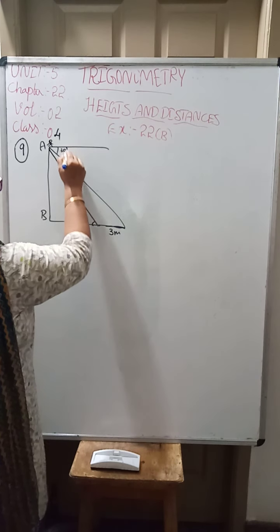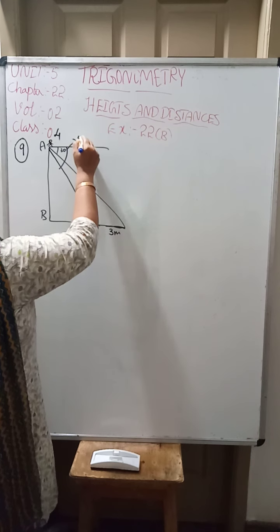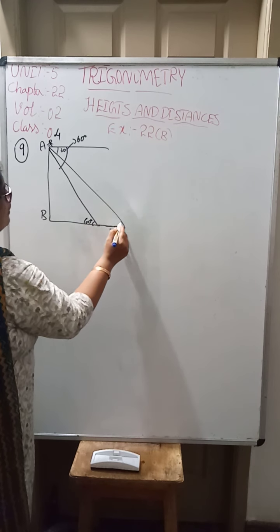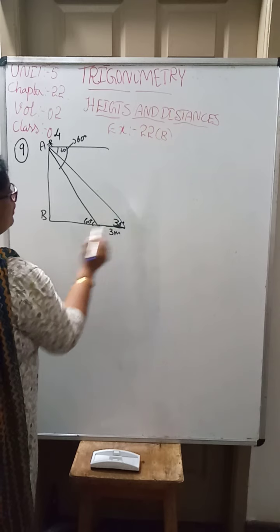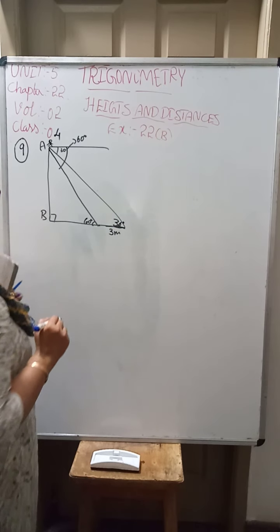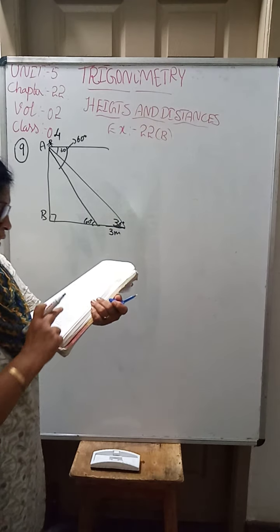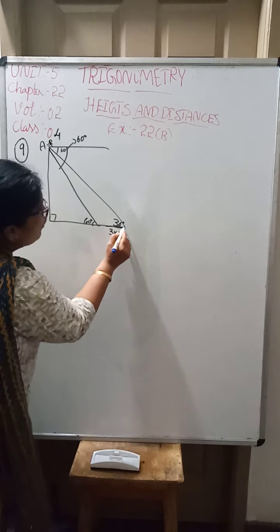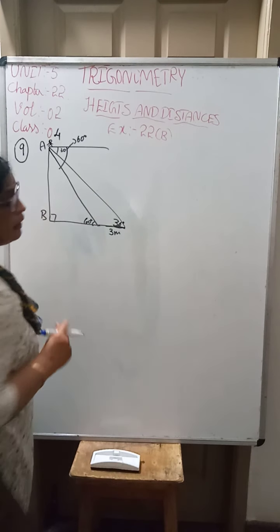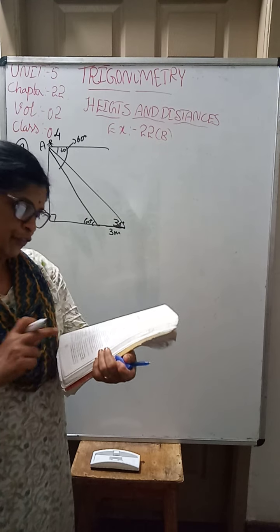So, here this is 60 degrees, and this is 30 degrees. This is 90 degrees. The angle of depression is 60 degrees. But from here to here, the time taken is 3 minutes. Listen to the question carefully.